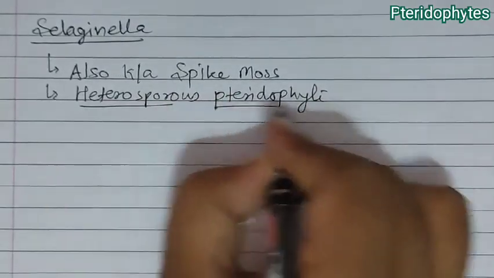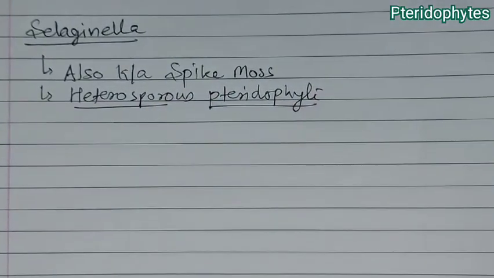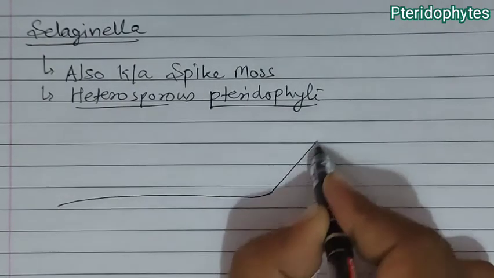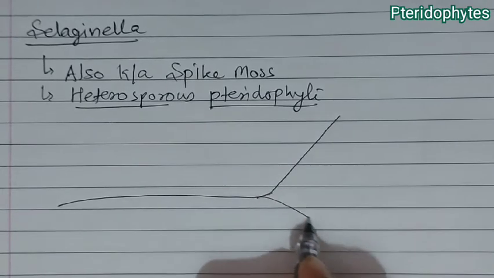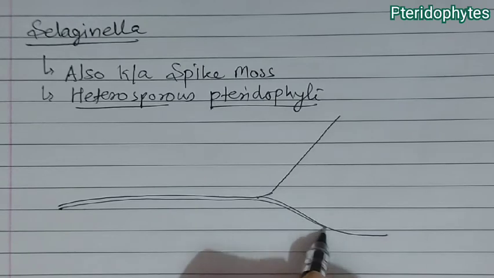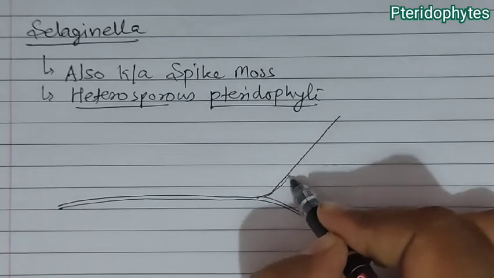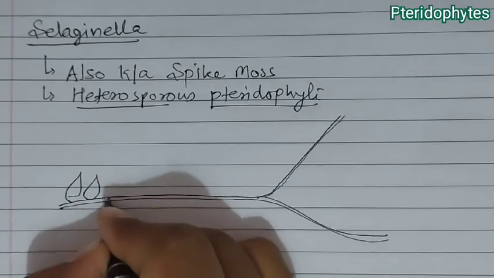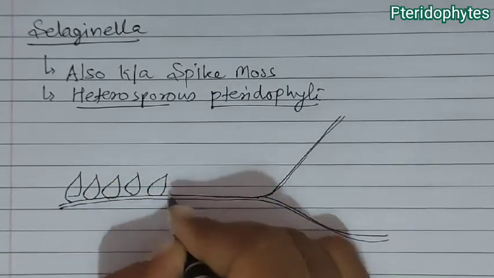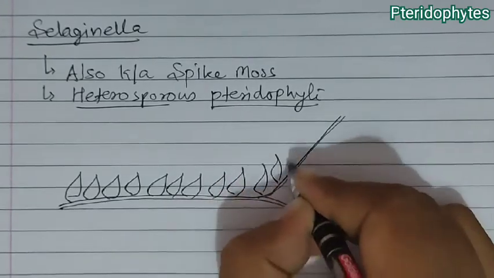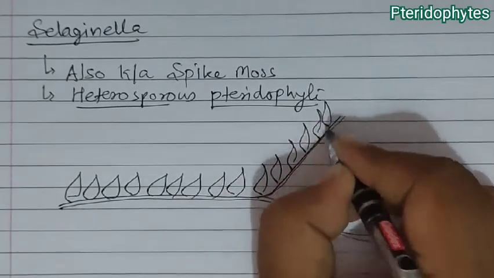When we draw the diagram of Selaginella, we find a diagram like this, and in it you will find small leaves, microphylls, all over the body.